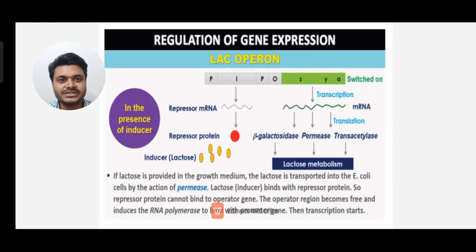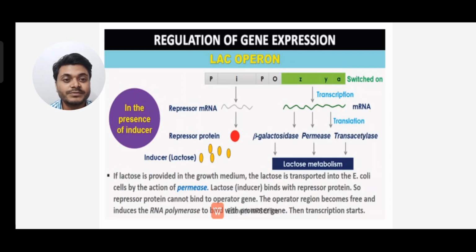Now the next type is in the presence of inducer. What happens to the same gene in the presence of inducer? You can see the genes Z, Y and A are switched on, and here transcription and translation are done. Once transcription is done, mRNA is produced, and then the mRNA is converted into protein. Three different proteins are produced: beta galactosidase, permease and transacetylase. These all help in lactose metabolism. You can see the regulator gene forming mRNA and then the repressor protein, and the inducer here is lactose.